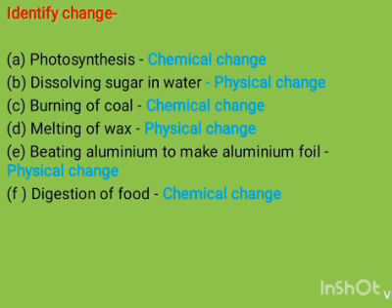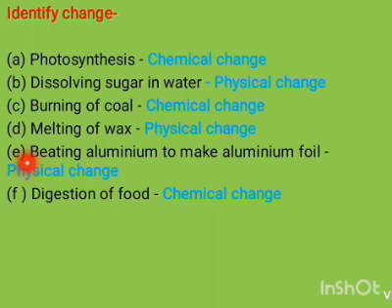Second one is dissolving sugar in water. This is an example of physical change because sugar crystals are easily obtained by evaporation of water. Burning of coal generates heat and changes temperature, so this is an example of chemical change. Melting wax is an example of physical change because only the solid state of wax gets converted into the liquid state after melting. That's why it is a physical change, because only the physical property of wax is changed.